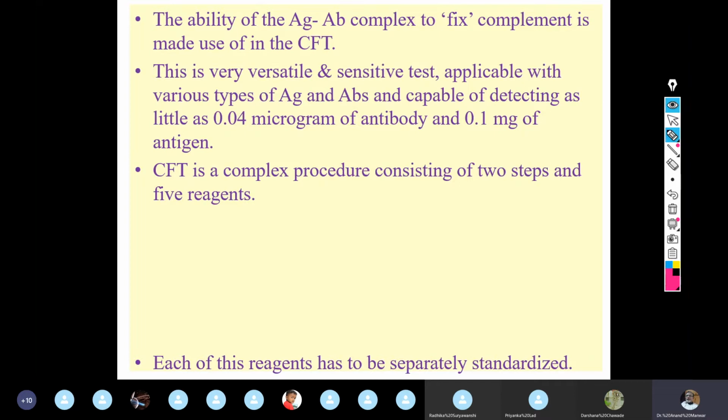Any type of antigen, soluble or particulate, or any type of antibody, immunoglobulin G, immunoglobulin M, A, or anything else, if it is participating in the reaction and forming an antigen antibody complex, that can be detected by complement fixation test. So therefore it is called a versatile test. Means there are no restrictions.